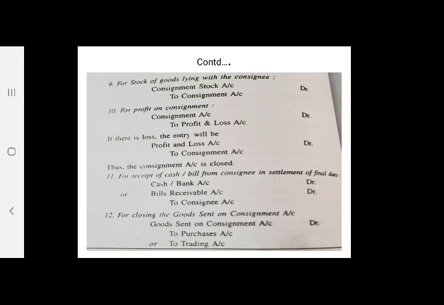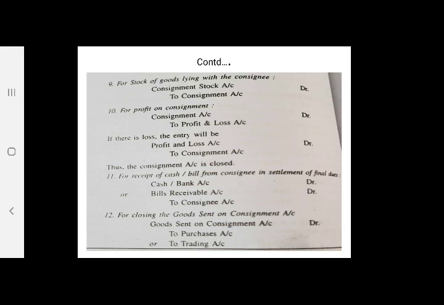Okay. Then the consignee is going to settle some final dues. The consignee has made the sale and he has the sale proceeds. What is he going to do? He is going to deduct his expenditure and commission, and the remaining sale amount is going to be given in the form of cash, check or bills receivable to the consignor.